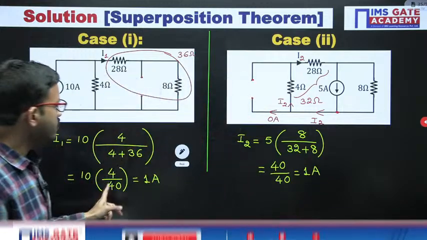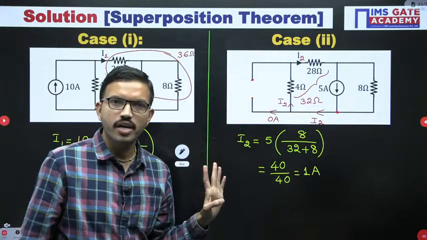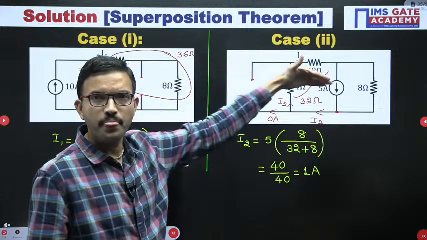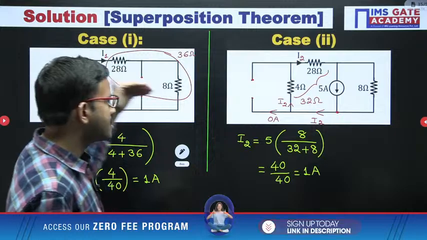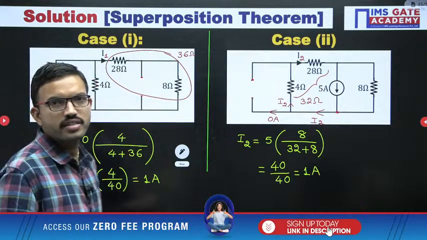Right. In case 1 we got 1 ampere, case 2 we got 1 ampere. Current directions are the same. Now by using superposition theorem, since the current directions are same, you can add the respective currents. That's all. Okay.